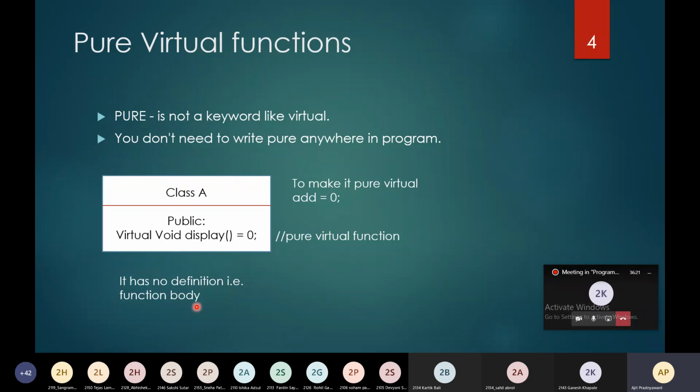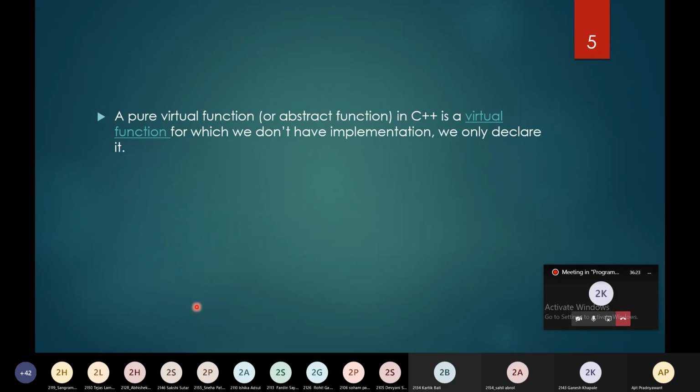Keep in mind, a pure virtual function, sometimes also called an abstract function in C++, is a virtual function for which we don't have an implementation.